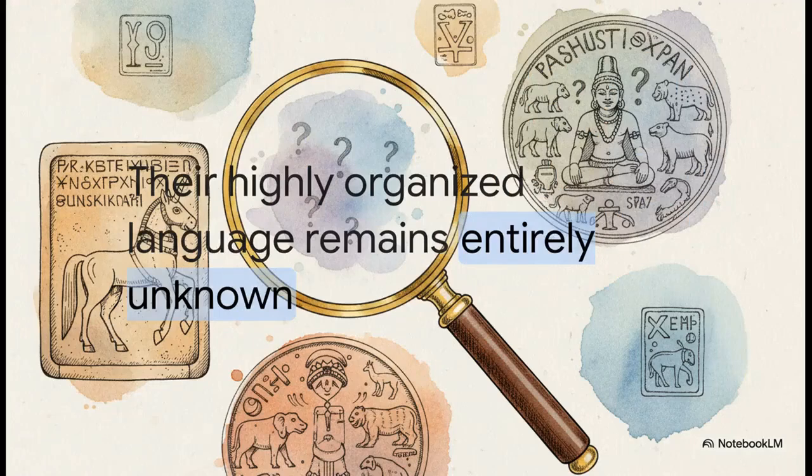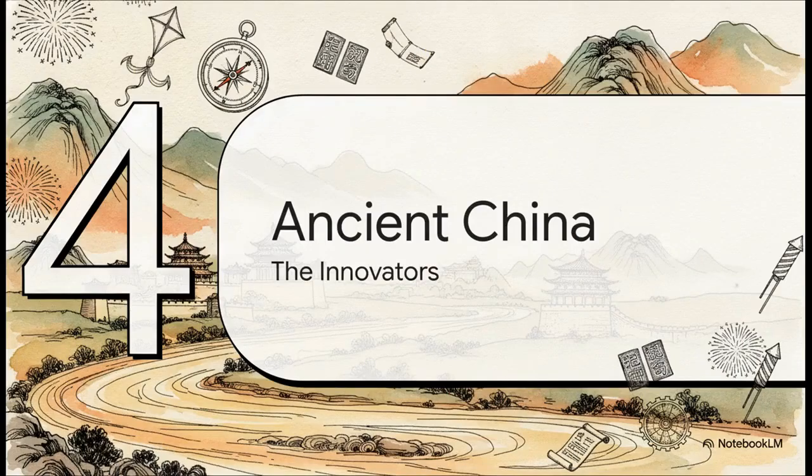But here is an absolutely fascinating twist. It's a complete unsolved mystery. Despite having this highly organized society, the advanced city grids, the complex trade routes, their language remains entirely unknown to us. Historians and archaeologists still cannot decode their ancient writing today. It's crazy. We can clearly see their brilliance in their city planning, but their exact words remain a mystery, entirely locked away in history. Let's move to our fourth stop and see how this all builds into our global story: